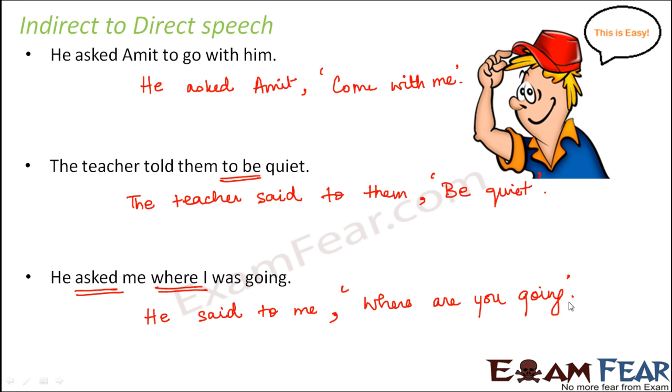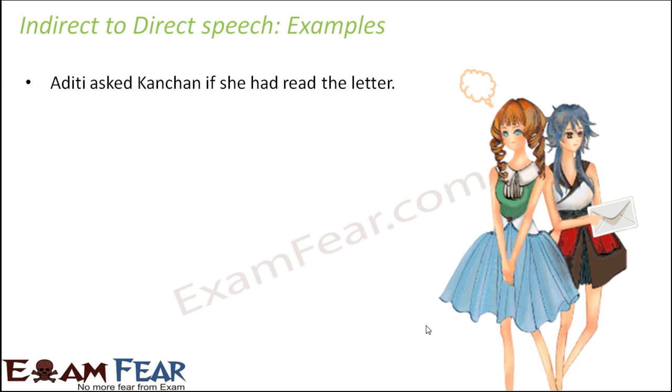If you know direct to indirect, indirect to direct is pretty simple. Here you see it is in the past tense. Why past? Because the reporting verb is in the past tense. But when you write it in the direct speech, this will be in the present tense. Do not forget to put the question mark, because it is a question. So it would be, he said to me, where are you going? Let's look at the next example.